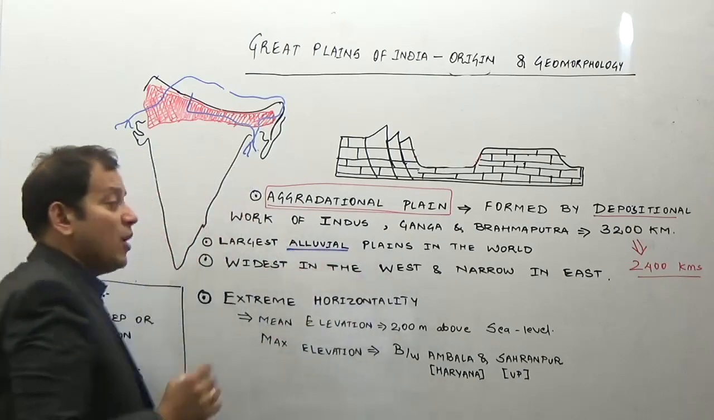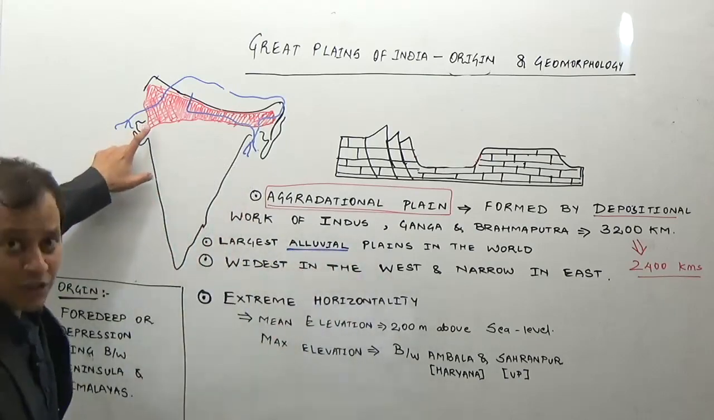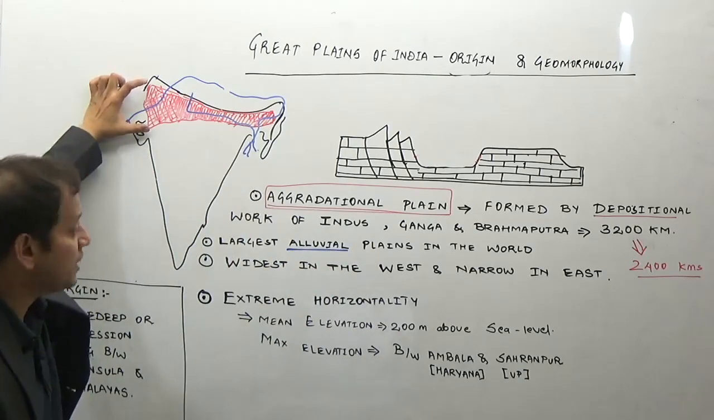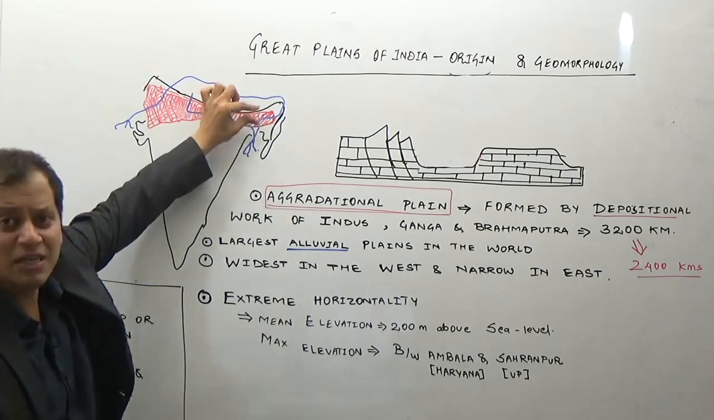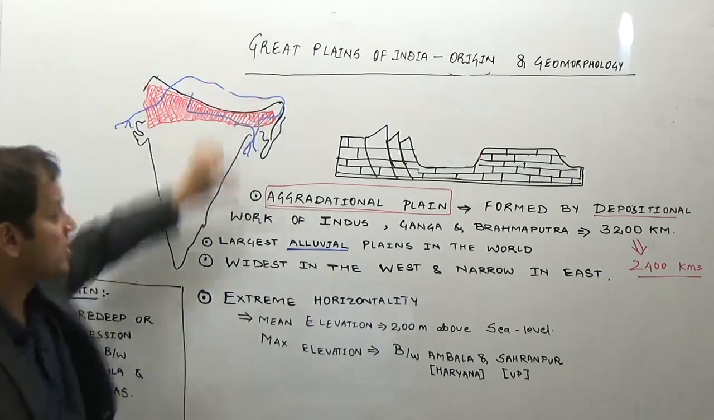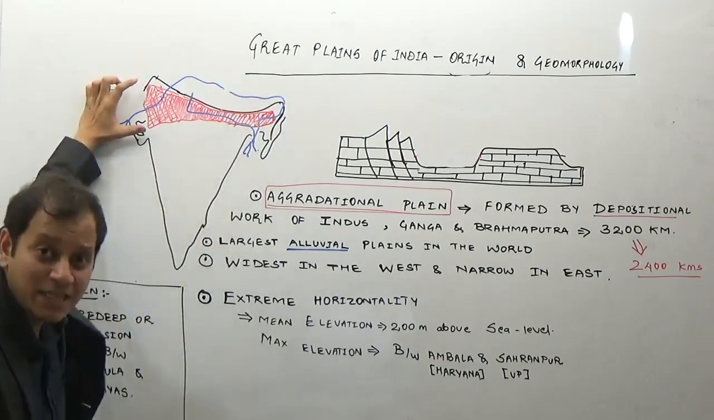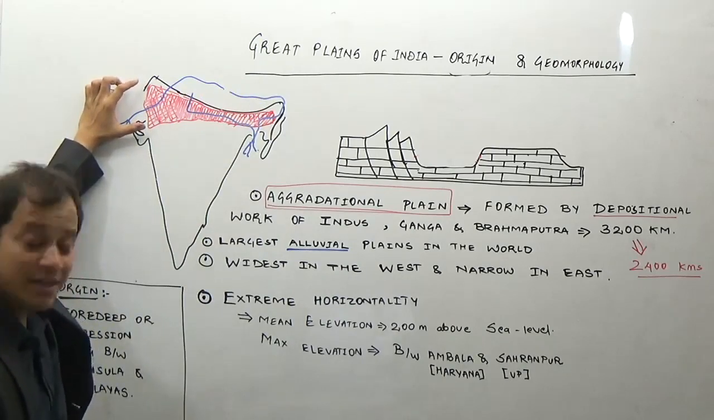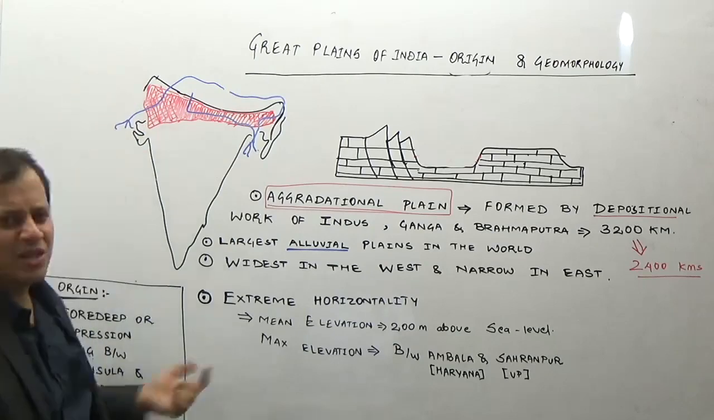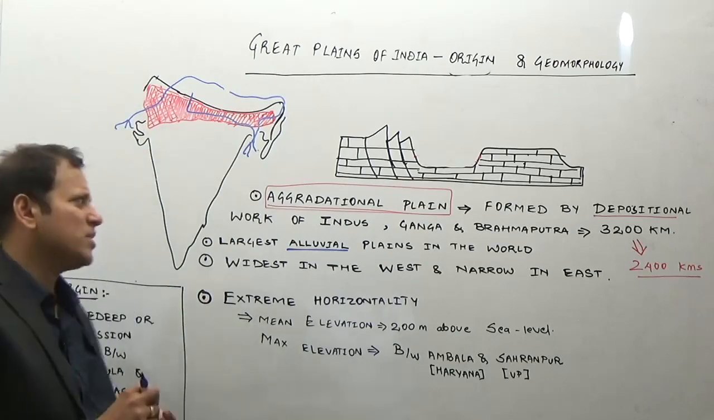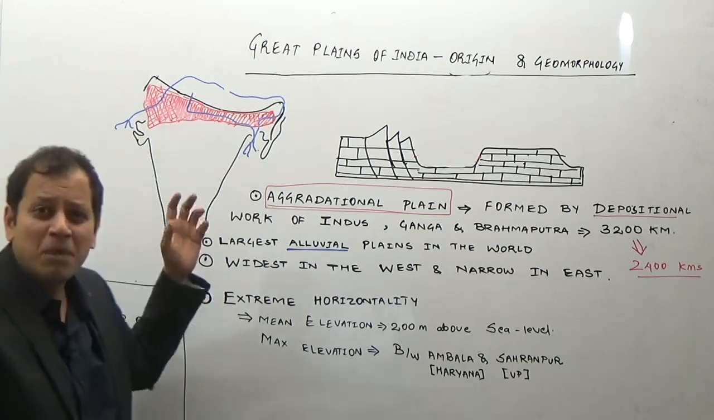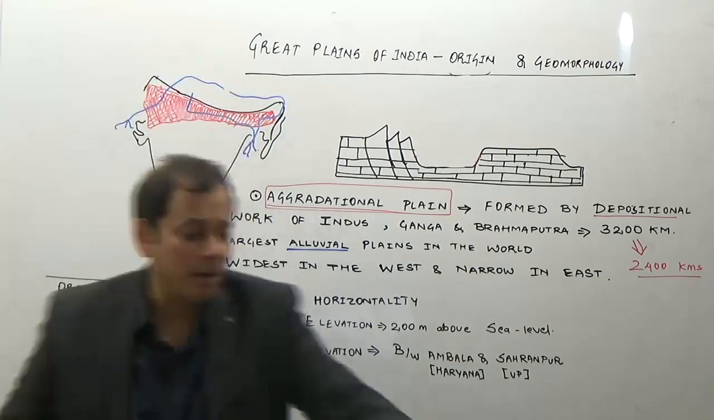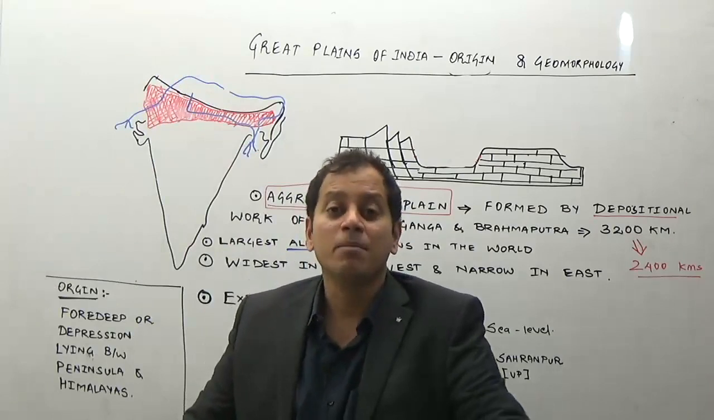Now you can see from the diagram which I have drawn here, you can see the width. It is greatest in the west, and it is extremely narrow in the Assam region in the east. So the widest plains are on the western side in the Indus region, made by the Indus, and also includes the Rajasthan region, also Rajasthan Bagar region, while the Brahmaputra plains in the east are the narrowest.